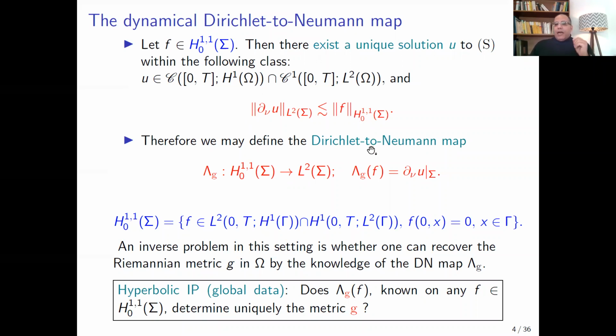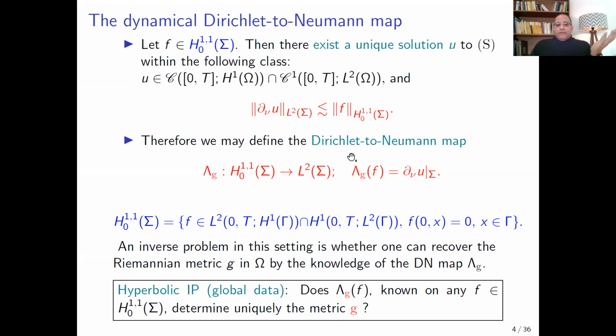Therefore, we may define the Dirichlet-Neumann map as follows. We consider any boundary condition f, then we have a unique solution u to our system, and we consider the normal derivative of the solution measured on the lateral surface Sigma. Of course, this map is linear, and thanks to this inequality, our map Lambda_g is a bounded operator from H1 to L2.